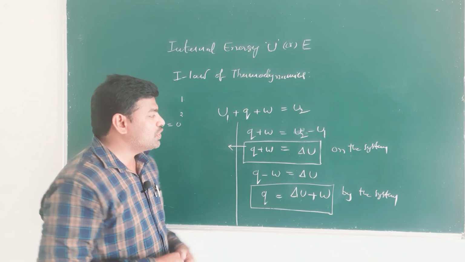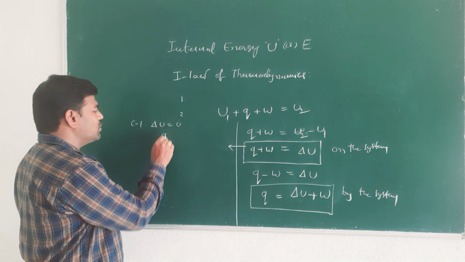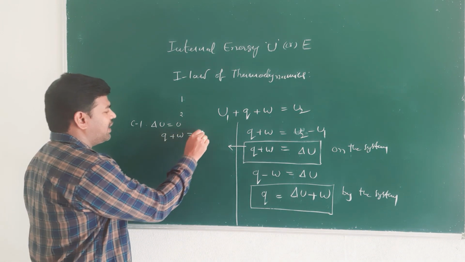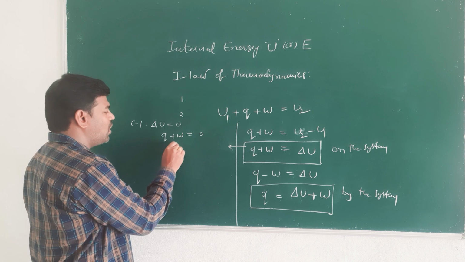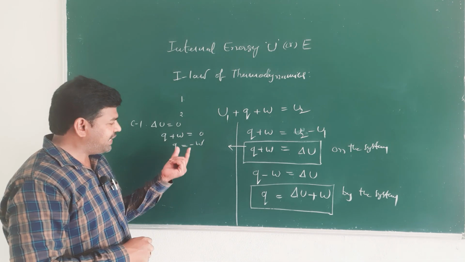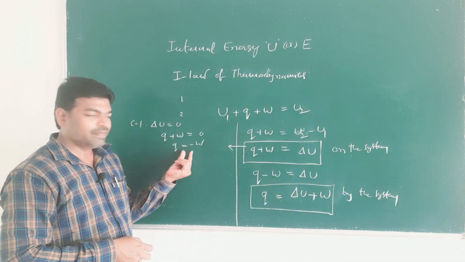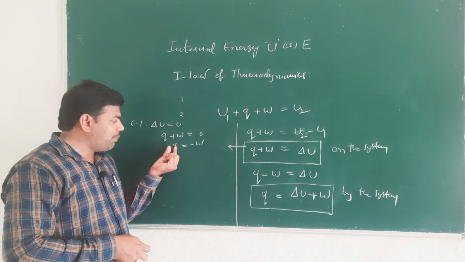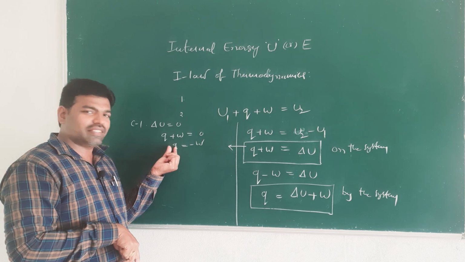That is, delta equal to 0. Then this first law can take the form delta Q plus W equal to 0, and Q is equal to minus W. What does it indicate, what does it conclude? Heat absorbed from the surroundings.